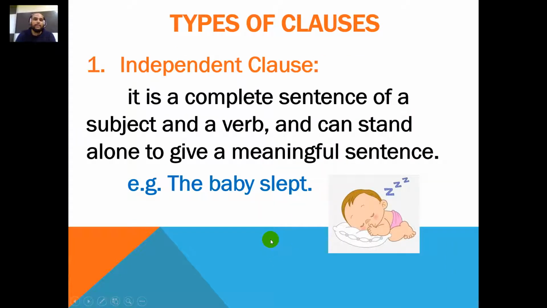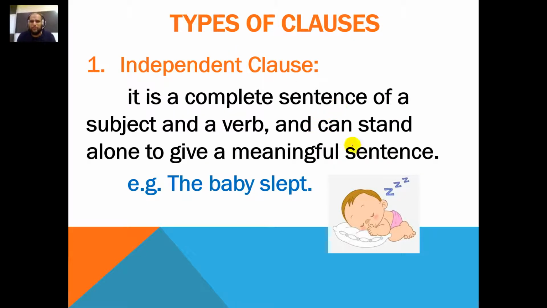So, an independent clause is a complete sentence of a subject and a verb. Pay attention that the dependent clause is a sentence too, of course, and it has a subject and a verb too, but it's not meaningful. This one is meaningful. That's the only difference between them. It can stand alone.